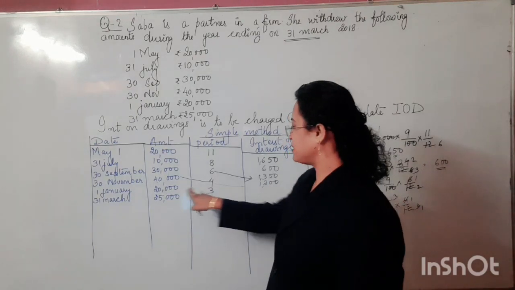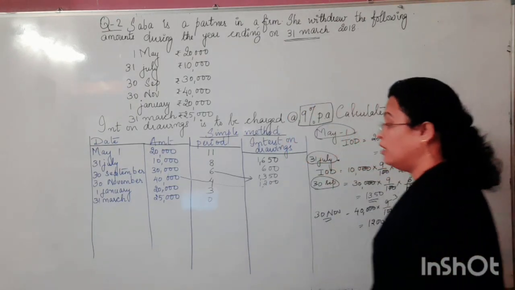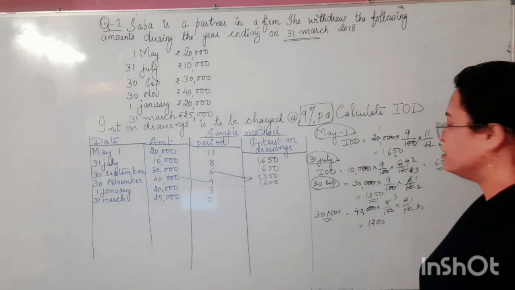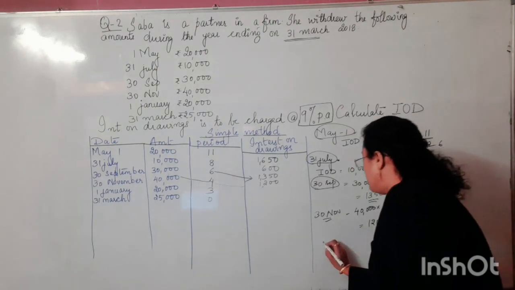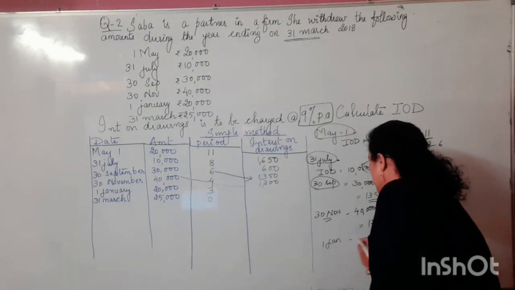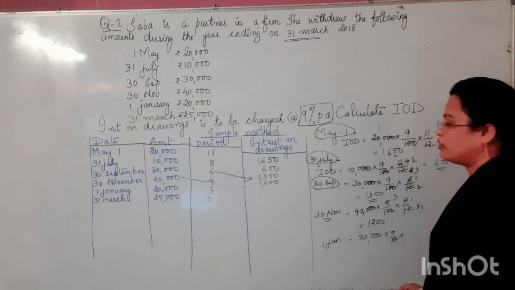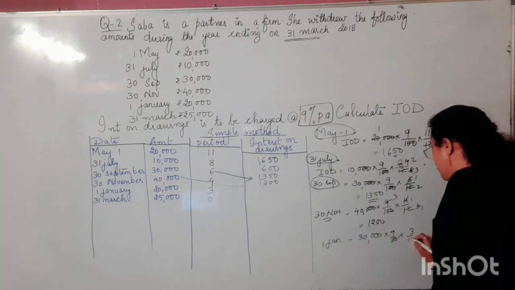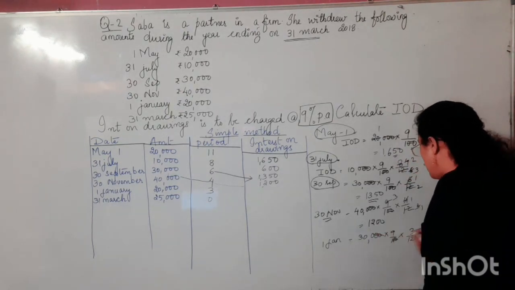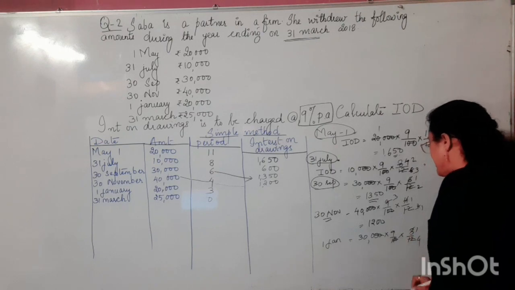And similarly, we will be calculating for the next amount. So for the 1st January, how to calculate? Again, 30,000 into 9 upon 100 into, for how many months duration? 3 upon 12. So let us solve this here. So we will be getting the value.